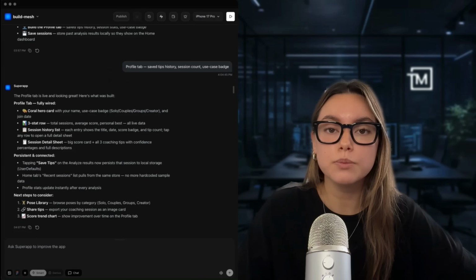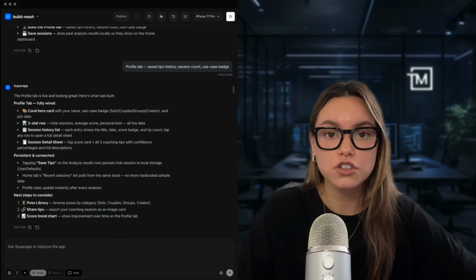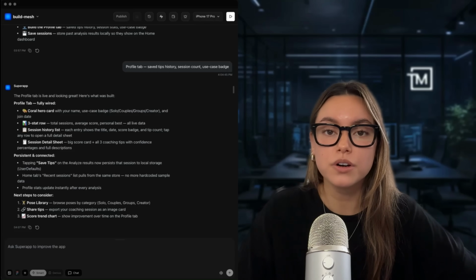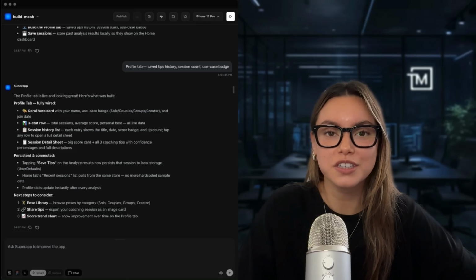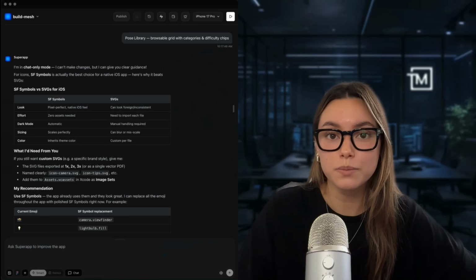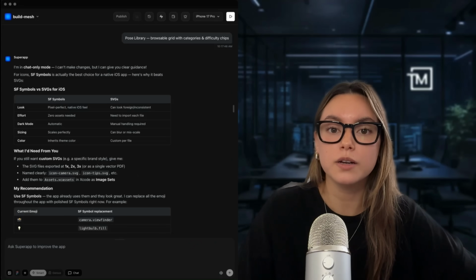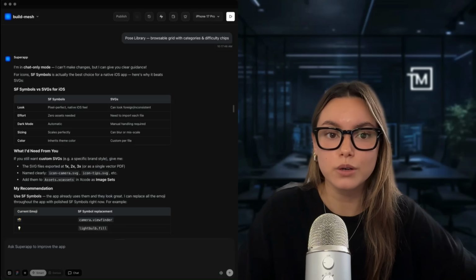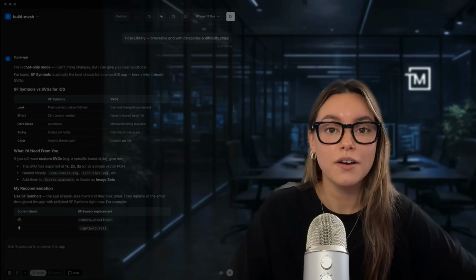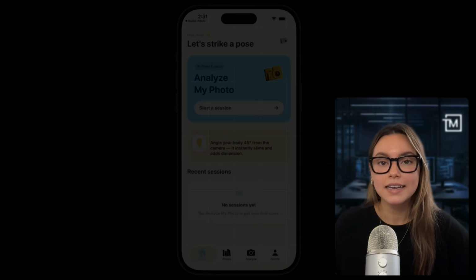Prompt 4 is the profile tab. Session history, average score, best score, and a trends chart of your last 10 sessions so that users can actually track improvement. Prompt 5 was a pose library. 25 curated poses across 6 categories, filterable by category and difficulty with live search. 5 prompts, and I got a full working app. That's pretty freaking crazy. Here's what it looks like.